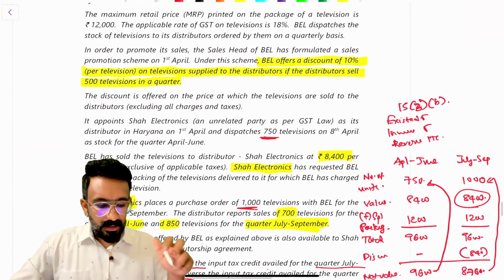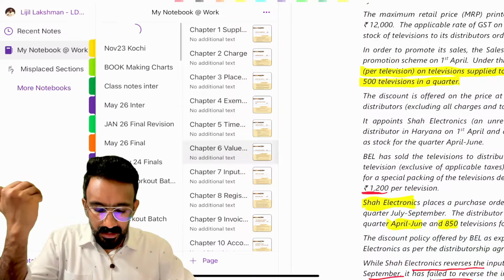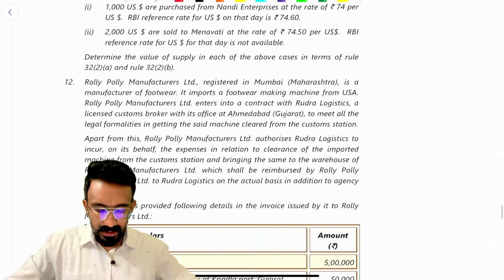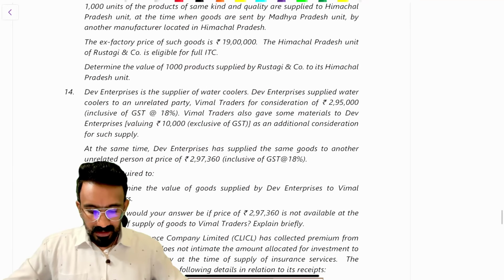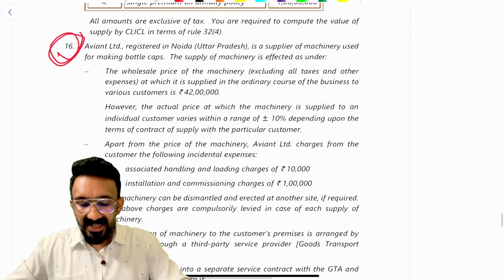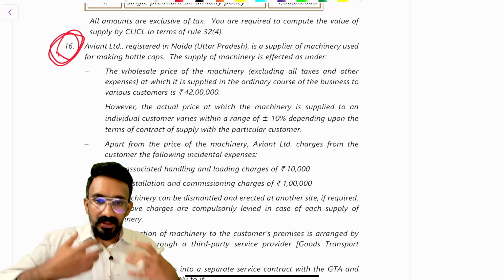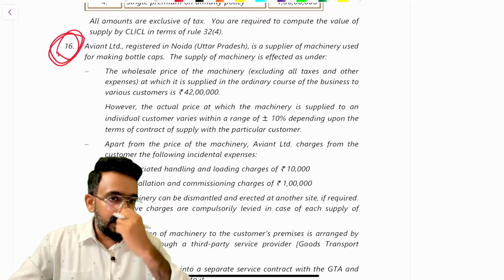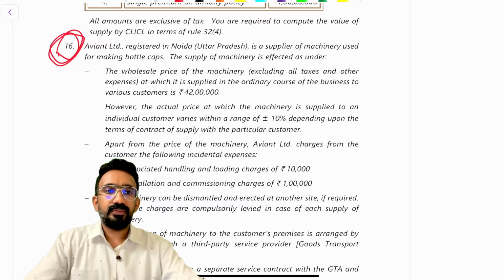Okay. So these are questions. You have a couple more questions that you can look at on these areas. There is one more question which I would suggest you look at from the ICA material itself. It's a good question. They've asked this question multiple times in the various segments. You can look at question number 16. Just mark it somewhere. With this understanding, you want to look at this question and answer. There's a method in which they've added back the value and all that. So you will get better clarity on it, right?